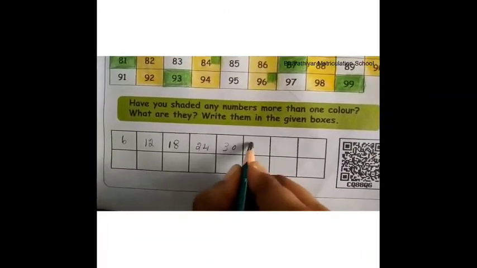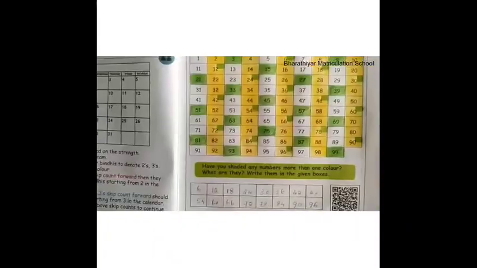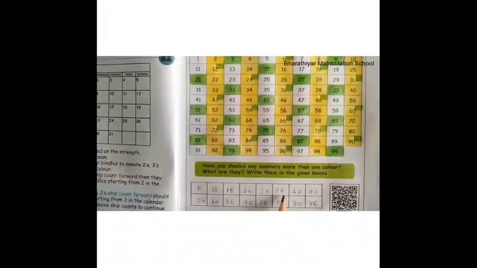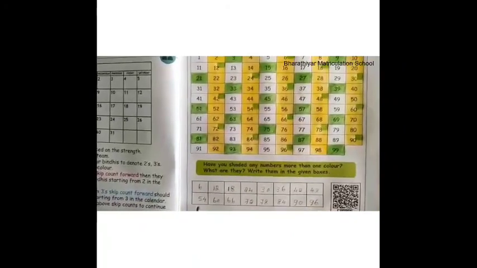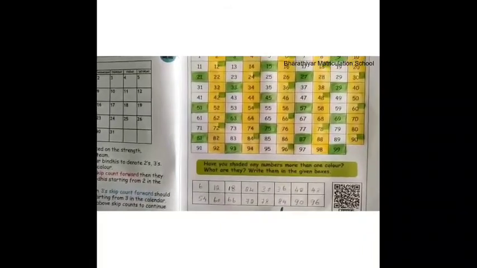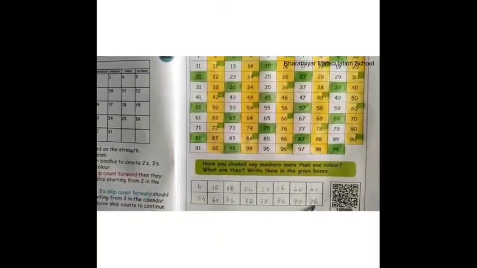So write 24, 30, 36, 42, 48, 54, 60, 66, 72, 78, 84, 90, 96. Therefore, 6, 12, 18, 24, 30, 36, 42, 48, 54, 60, 66, 72, 78, 84, 90, 96 are the numbers colored with both yellow and green.